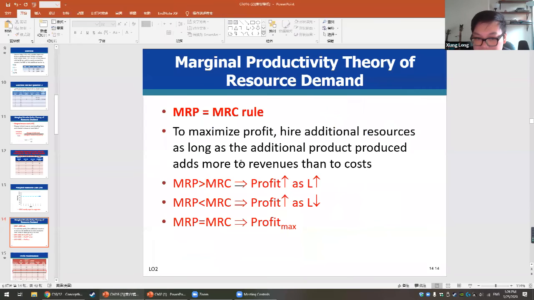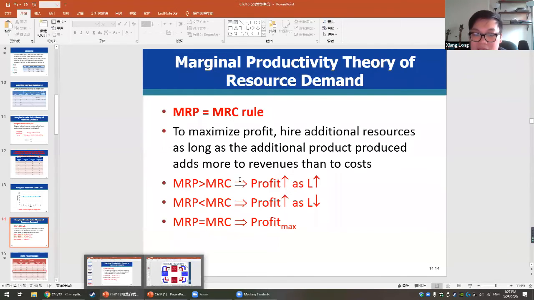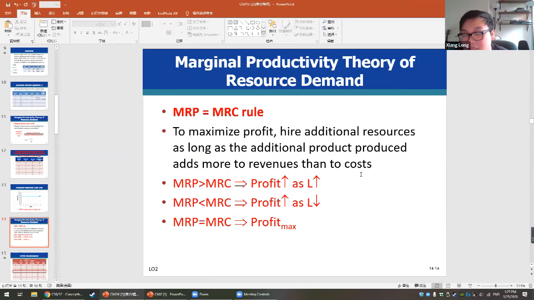In order to maximize the profit, the company needs to hire additional resource as long as the additional product produces more revenue than cost. What does that mean? It means the company is going to hire more employees, more labor, as long as the marginal revenue product is still larger than the marginal resource cost.